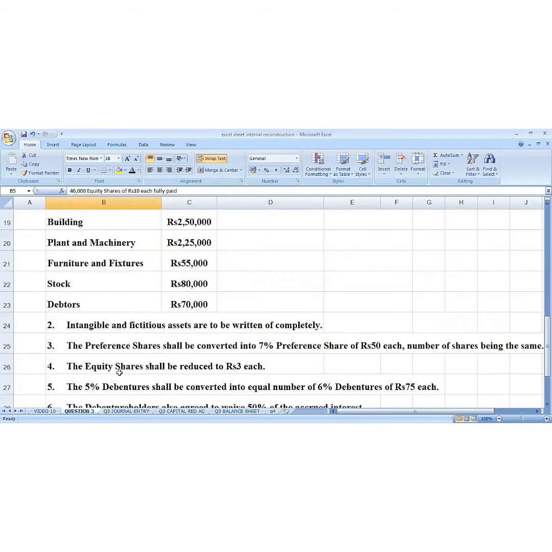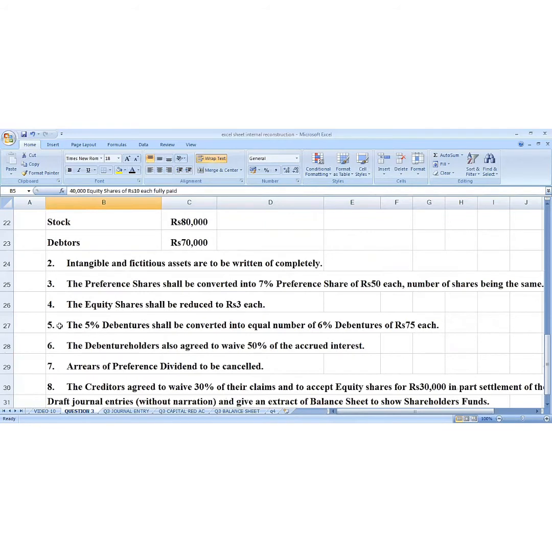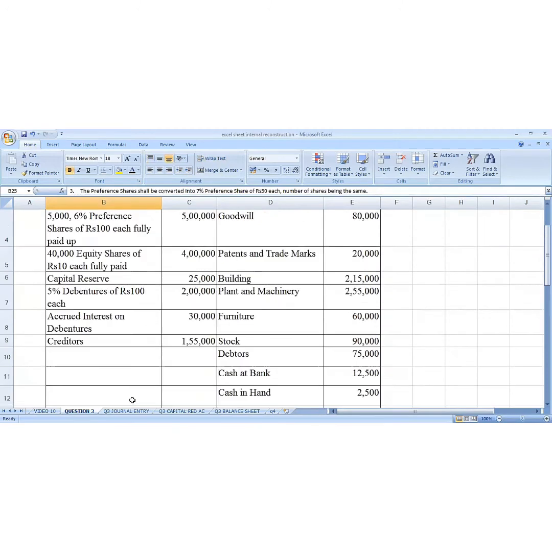Then we go to line number 5. The 5% debentures shall be converted into an equal number of 6% debentures of rupees 75 each. This is similar to the preference share line. So what is the journal entry? First we go to debentures. Here you see the debenture is of rupees 100. Amount is 2 lakhs. 2 lakh divided by 100 comes to 2,000 debentures.